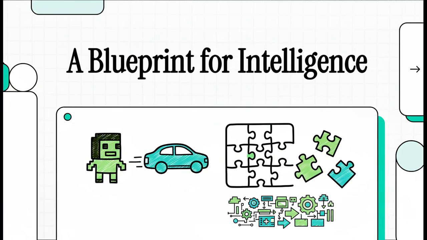Have you ever just looked at an AI, maybe a character in a video game or one of those self-driving cars, and wondered, how in the world does it know what to do? It can feel like some kind of magic, but it's not. It's actually a puzzle. And today, we're going to put together the first, most important pieces of that puzzle. All right, let's jump right in.